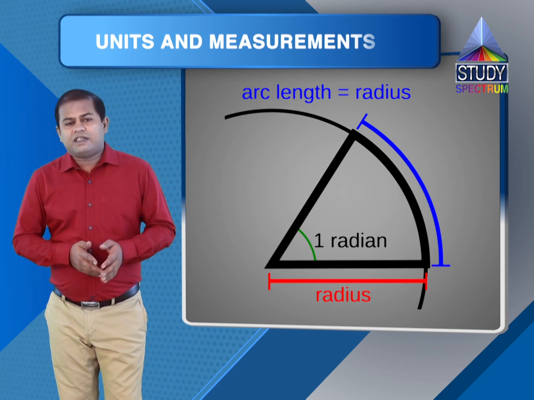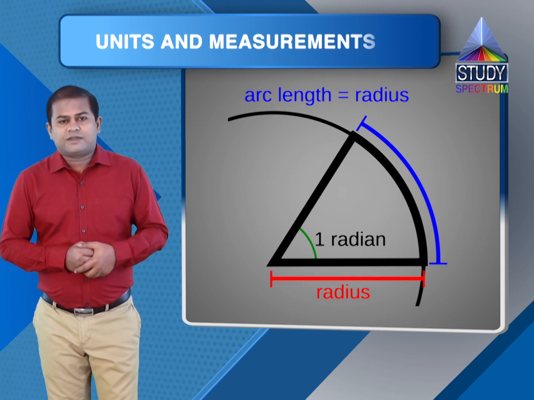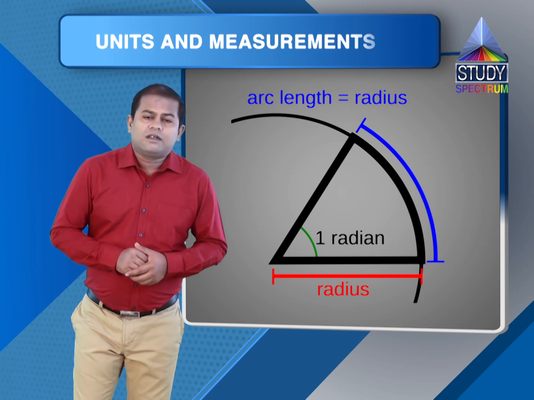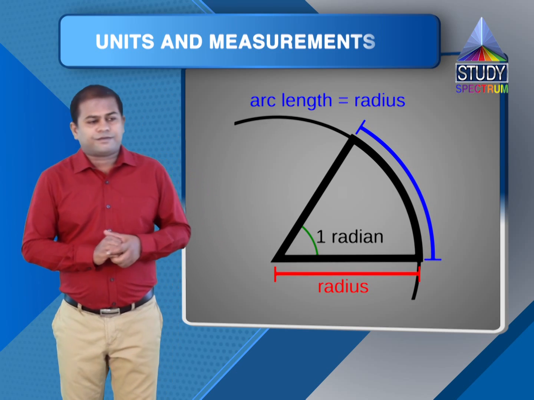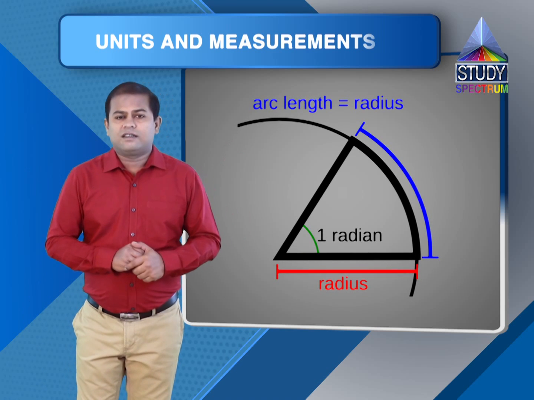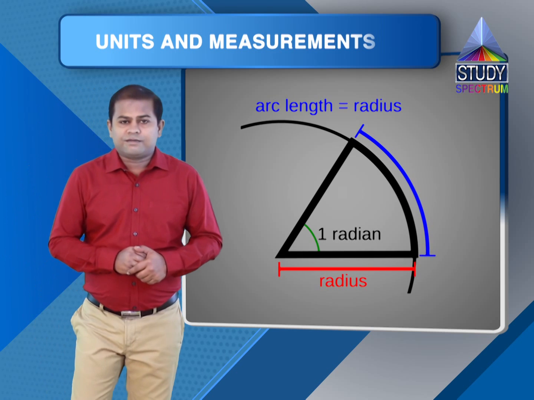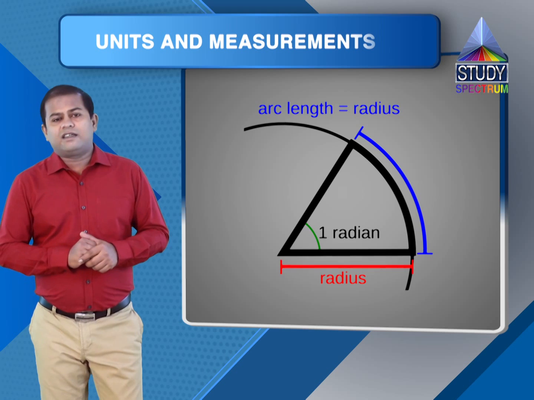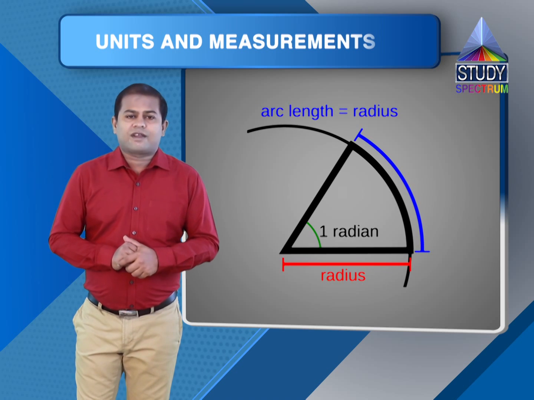So first supplementary quantity we have listed in SI system is plane angle, and SI unit for measurement is radian, abbreviated as rad. All are lowercase alphabet. Then second quantity is solid angle. SI unit for measurement of solid angle is steradian, and it is abbreviated as sr. Both are lowercase alphabets, right?